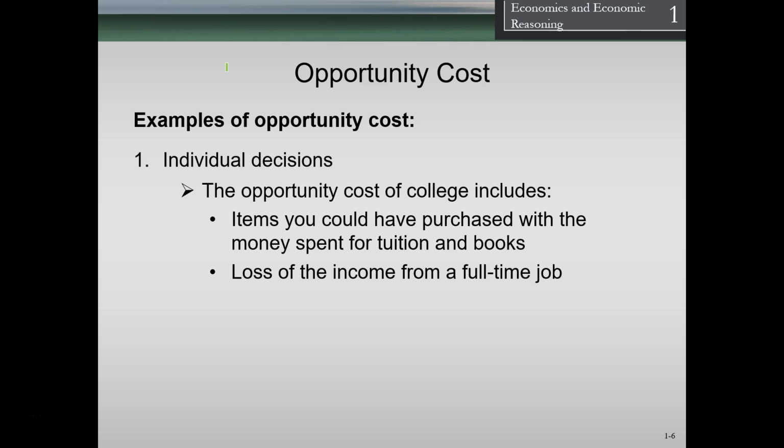But note that we also have the loss of income from a full-time job. If we were not going to the school, then we have the opportunity cost of the time that we're putting in, and that time could be spent somewhere else, such as a job. So those are the two factors that are costs of school.